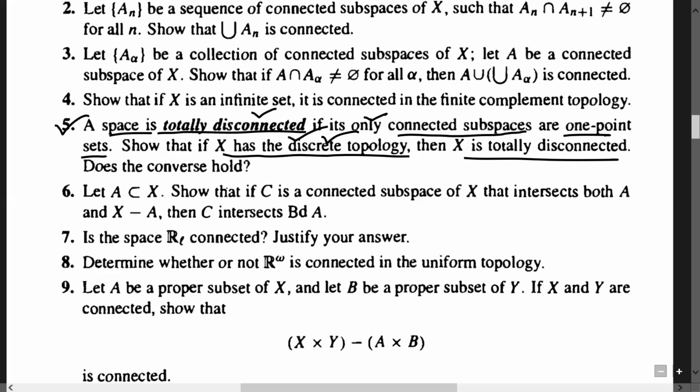So again, in the discrete topology, only one point subsets are connected, and hence X equipped with the discrete topology is also a totally disconnected space. So I have given you two examples of totally disconnected spaces.